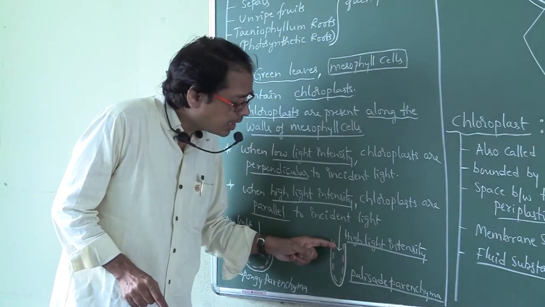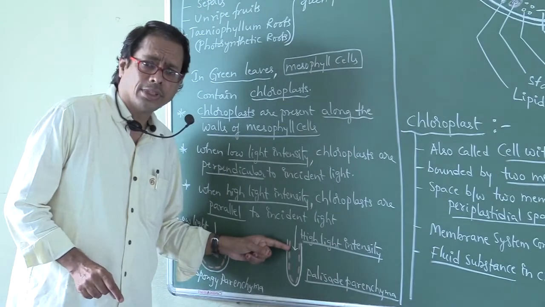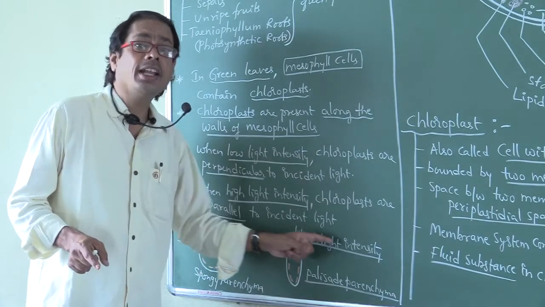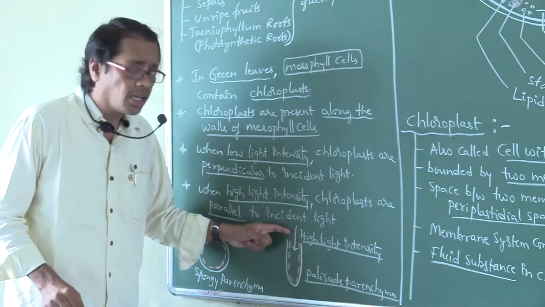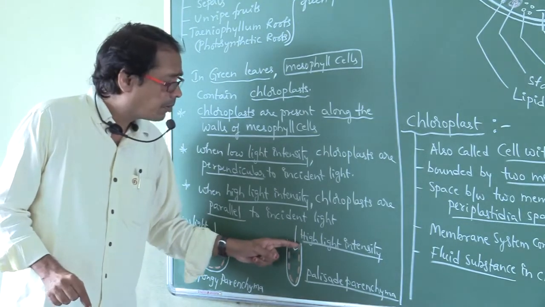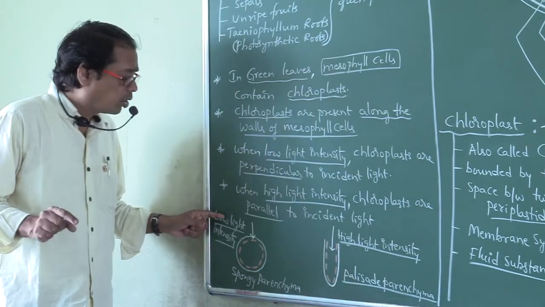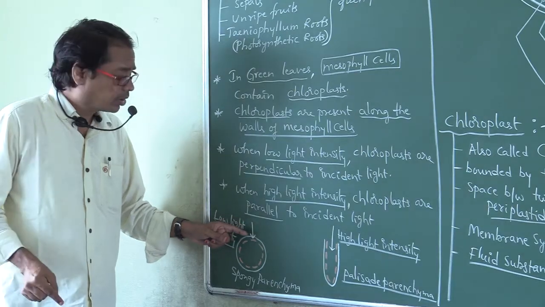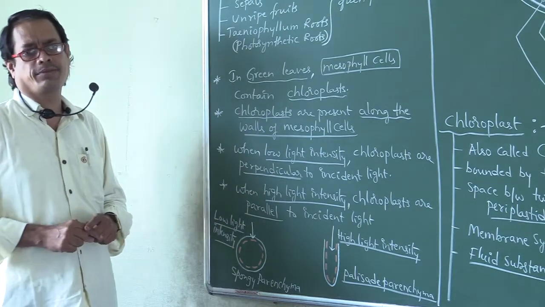The incident light and the chloroplast are parallel when there is high light intensity. Whereas at low light intensity, the chloroplasts are perpendicular to incident light.